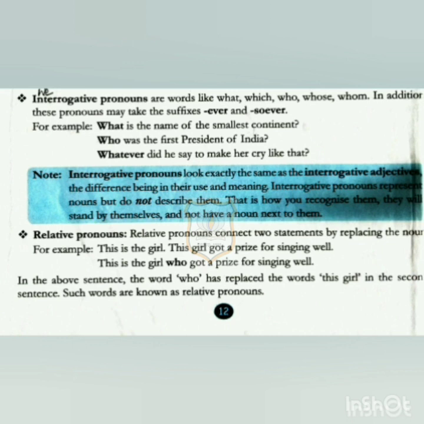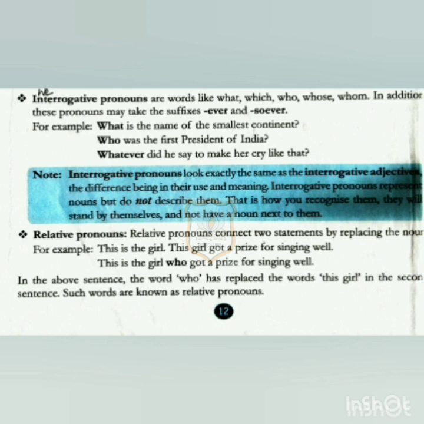Interrogative pronouns look exactly the same as the interrogative adjectives, the difference being in their use and meaning. Interrogative pronouns represent nouns but do not describe them. That is how you recognize them. They will stand by themselves and not have a noun next to them.